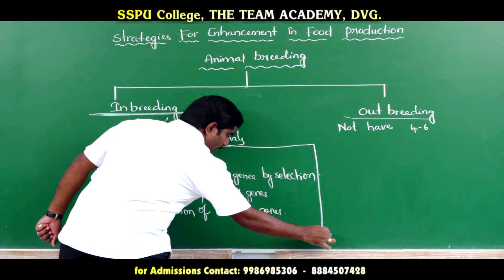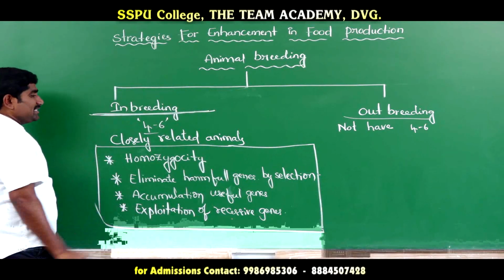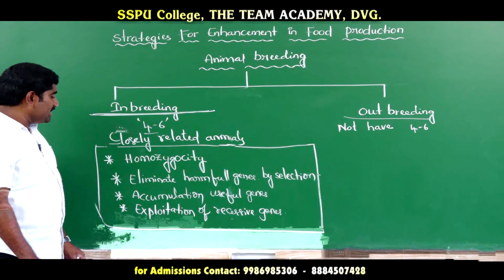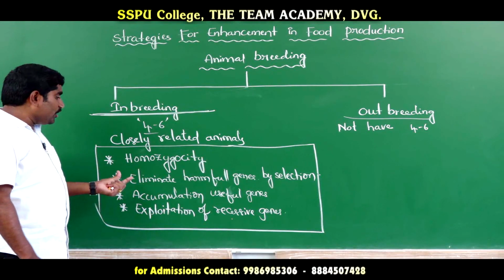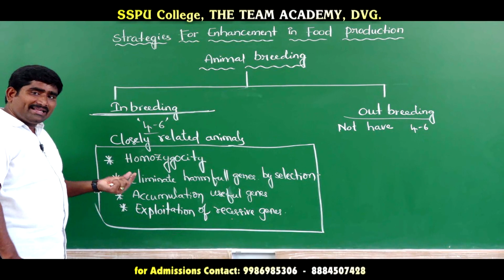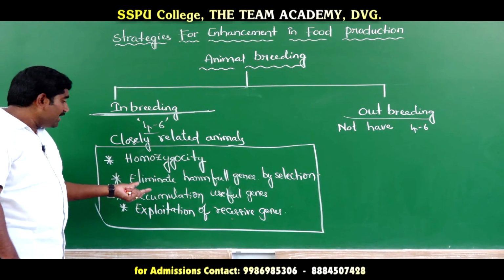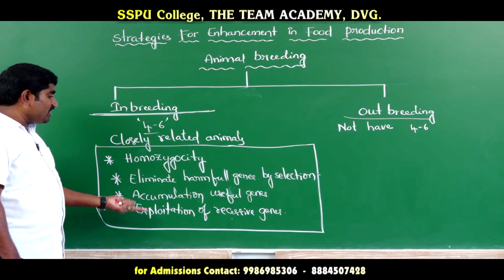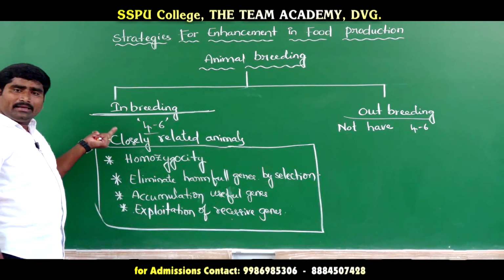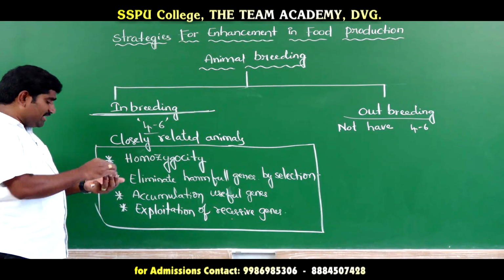These are the advantages of inbreeding: it increases homozygosity, eliminates harmful genes by selection, and accumulates useful genes. And the next one is exploitation of recessive genes. These are the advantages. Next, what is the disadvantage?